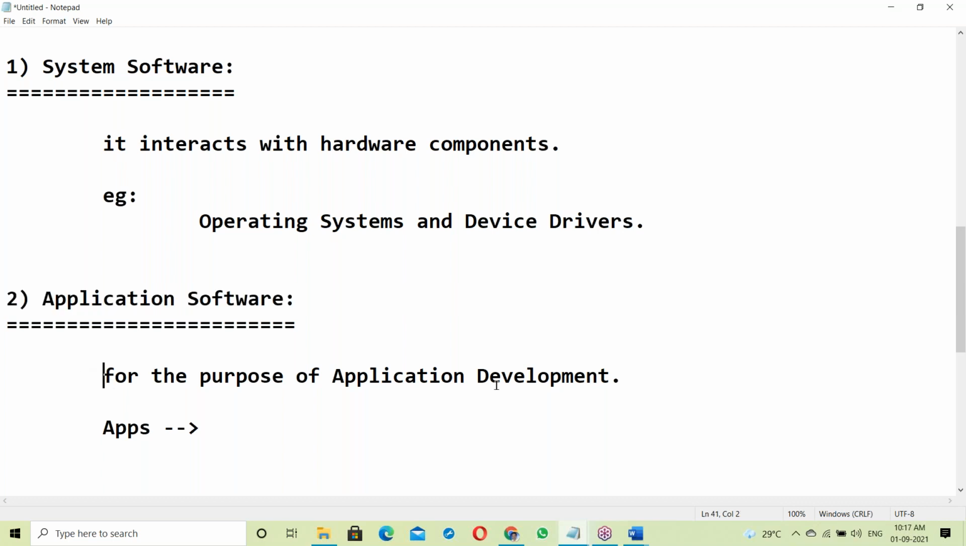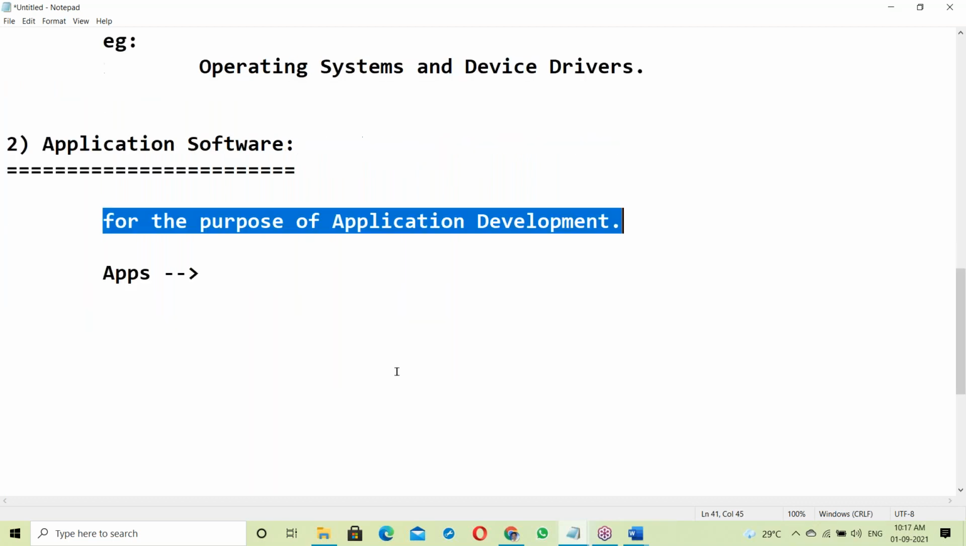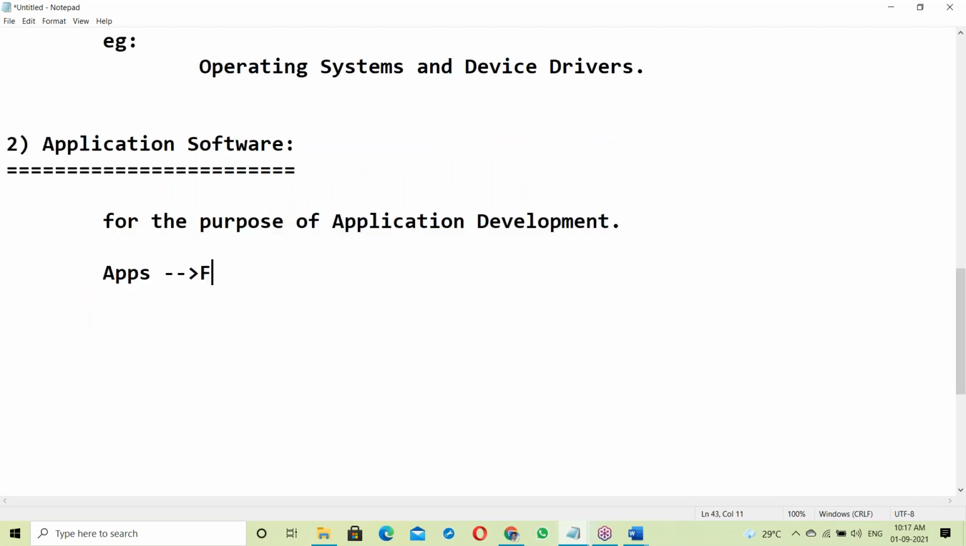Application software for the purpose of application development. Applications, yes, Facebook. In our daily life, we are using Facebook, right? Facebook is an application. Next, WhatsApp is an application. Facebook, WhatsApp, next Twitter, Instagram. Yes, all the applications here.